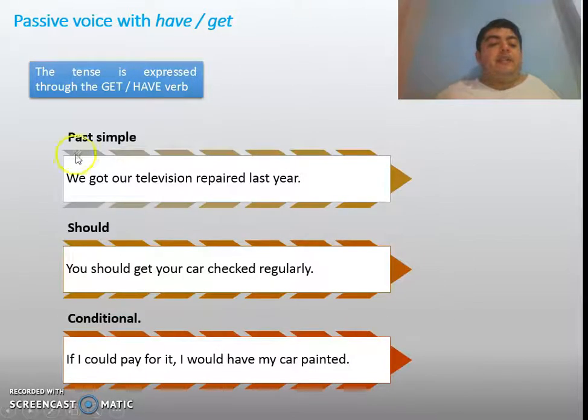Some other cases, it is also possible in past simple, like we got our television repaired last year, or using also an auxiliary verb like should. You should get your car checked regularly. Also, it is possible in a conditional. Actually, it is possible in many ways. If I say, if I could pay for it, I would have my car painted. Okay, so I have it in this case in the second conditional form.